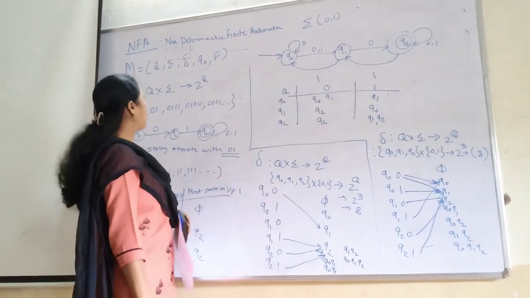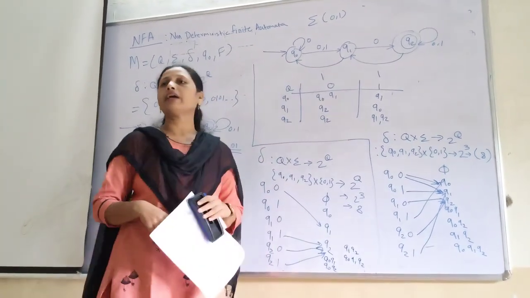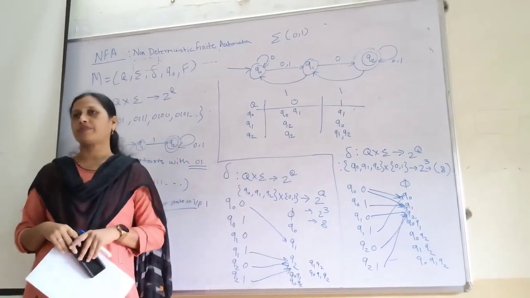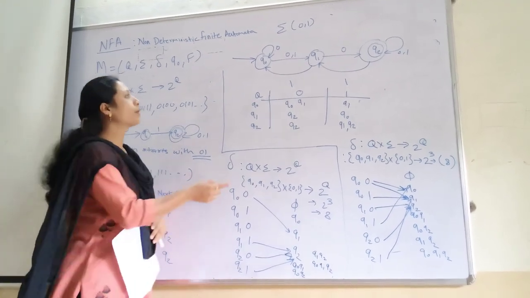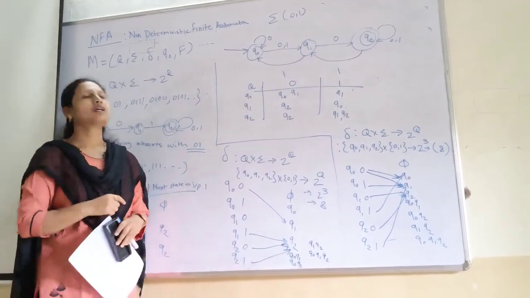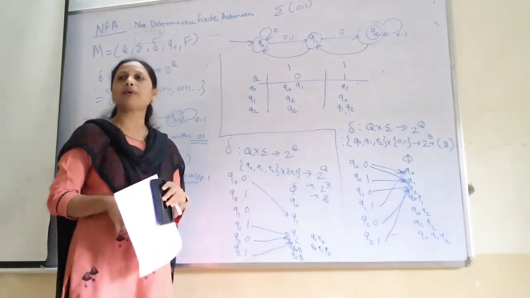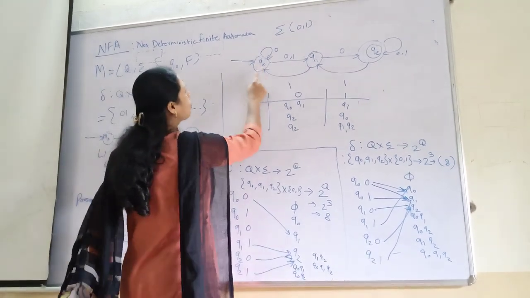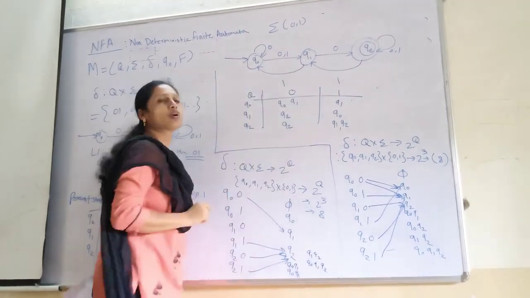Now, in NFA, we will see this diagram. We call this NFA a possibilistic machine. Why possibilistic machine? Already we have discussed. Because if you see this diagram, how many states are here, students? 3 states. Q0, Q1, Q2. And what is the input given? Sigma 0, 1. Q0 on 0 moving to Q0, Q0 on 0 moving to Q1.